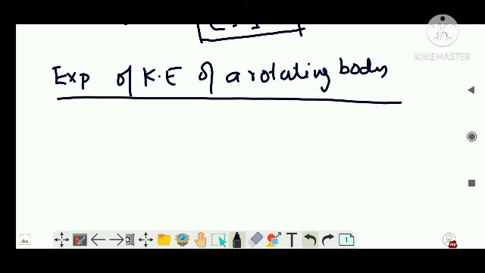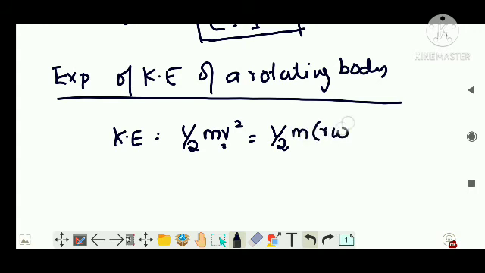Write the heading like this, right? Suppose the body is rotating about a fixed axis and each particle will be having a circular motion. So each particle will be having kinetic energy. I can write it as half mv squared, right? And v, this is what? Our tangential velocity, right? So I have to write it in the form of angular velocity. So half m (r omega) whole squared, or I can say half m r squared omega squared. Right, so this is for one particle.